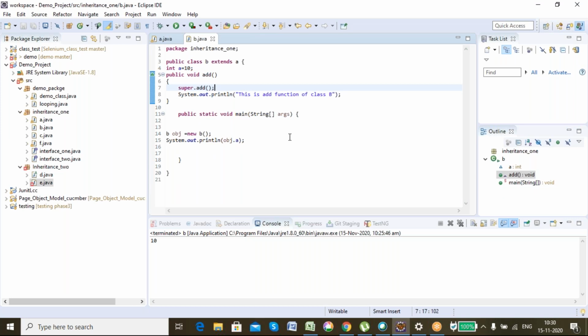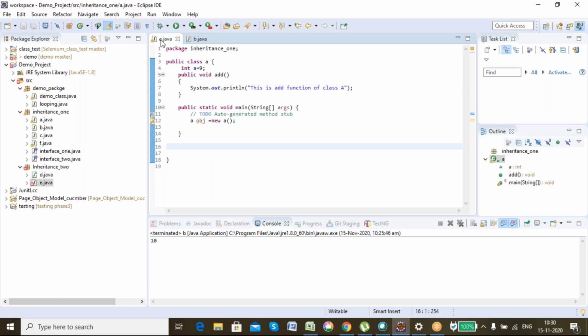Now see, earlier when I overrode a particular function from the parent class in the child class, what was happening? My data was getting lost, right? That means the code I have in the add function of the parent class, those lines are not executed.